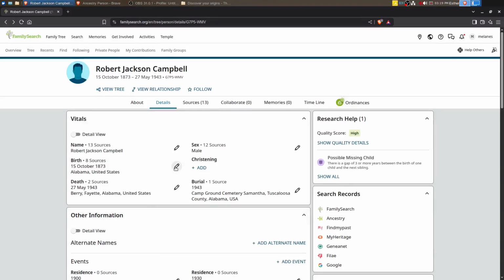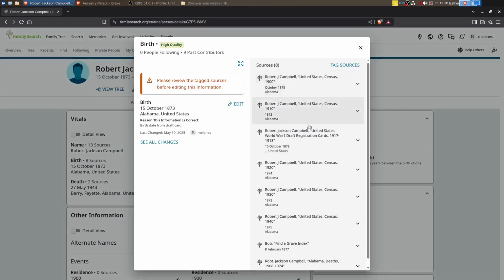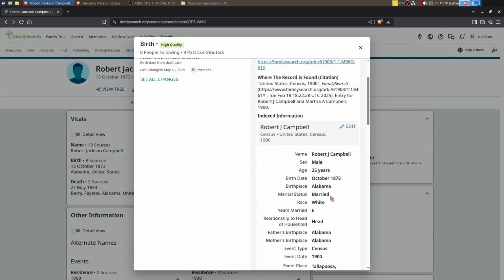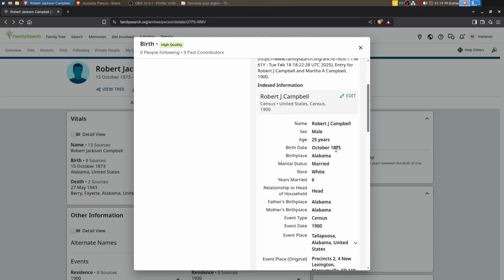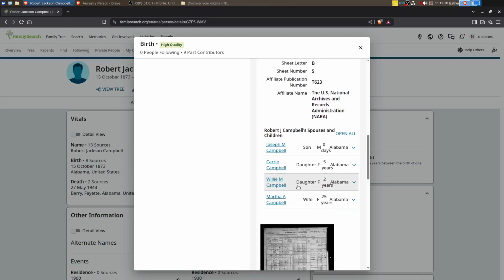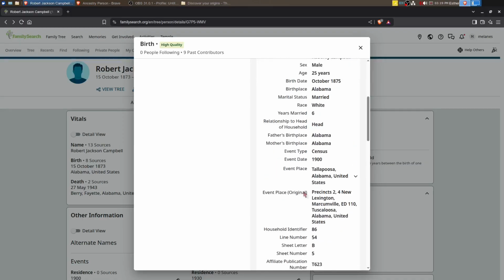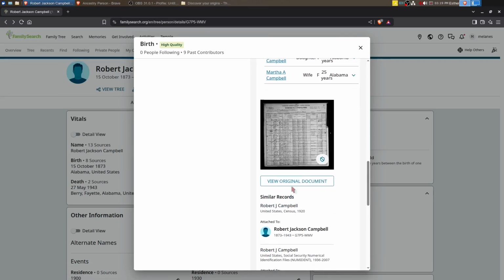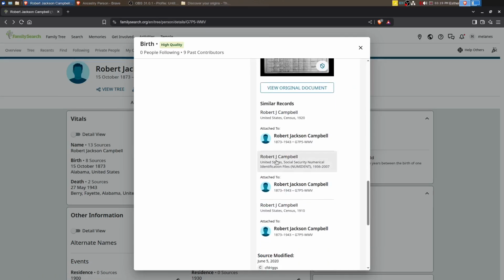I do want to look at census records. So we should have, okay, 1900 census, and I think he's married. Yes, he's married at this point, 25 years old. October 1875, that's within range of the 1873 date, so I'm not going to be too upset about that. And then October, so that seems to align. And it does say he was born in Alabama. So that may be as close as we get to his birth location, unless it says somewhere else on another record.